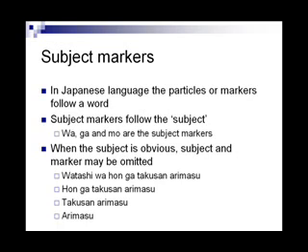Consider the sentence, Watashi wa hon ga arimasu. If the context is clear and the description is to be about what I possess, I can leave out the watashi wa. That would make the sentence hon ga takusan arimasu. If there is further clarity that the description is about my possession of books, I can leave out the word hon also and simply say takusan arimasu. If the discussion was on whether I had books or not, the statement can simply be arimasu. So, don't expect a subject and subject marker in all sentences.